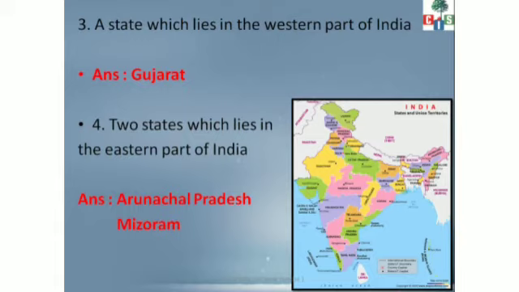Next one, two states which lie in the eastern part of India. East मतलब यहाँ पर. Now two states we will be writing. One I have taken is Arunachal Pradesh. Can you see this Arunachal Pradesh over here? Yes. And one I have taken is Mizoram. जो ये नीचे वाला जाता है, this is Mizoram. Again, Mizoram is a state. So, two states which lie in the eastern part.